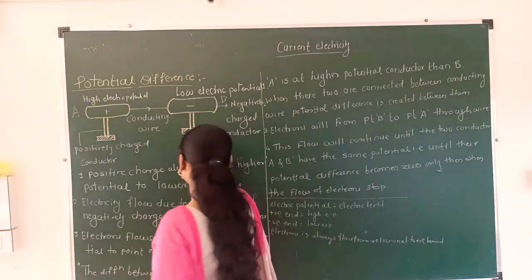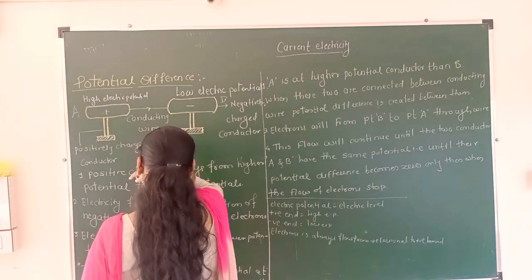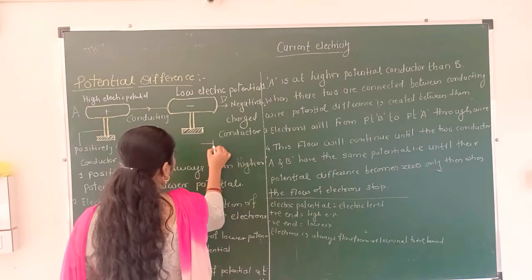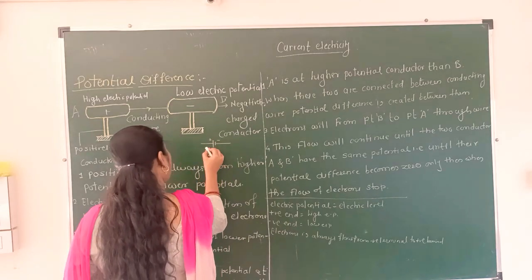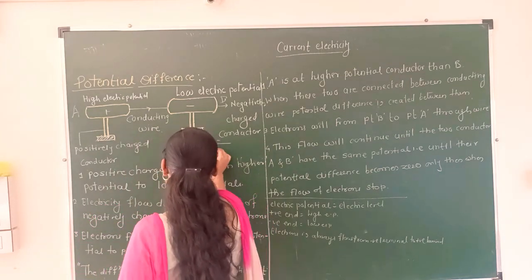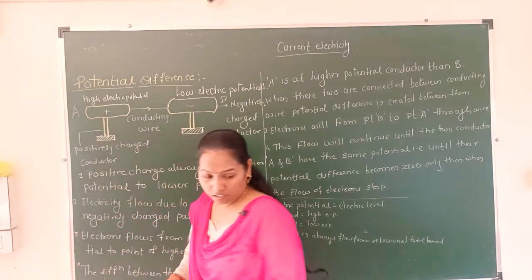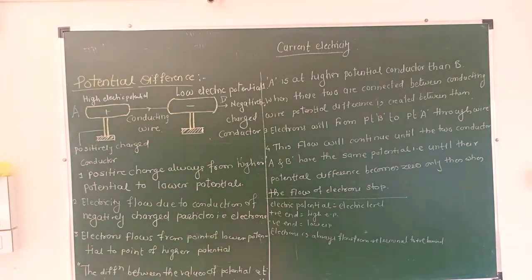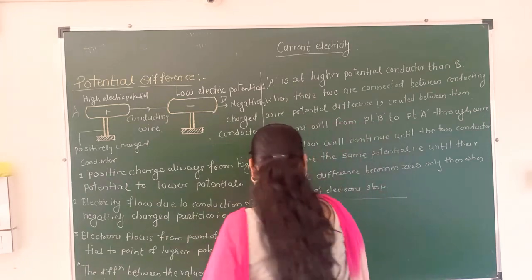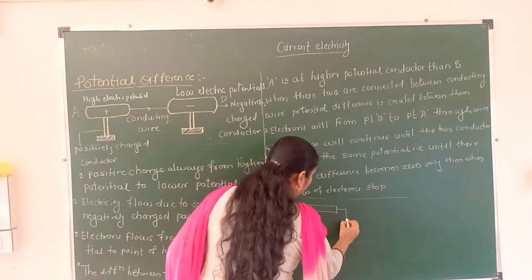Okay, in the previous standard you have studied this information. See, these two conducting materials are connected to a cell or battery, which is also shown in a circuit diagram. Here is the conducting wire and this is the circuit.